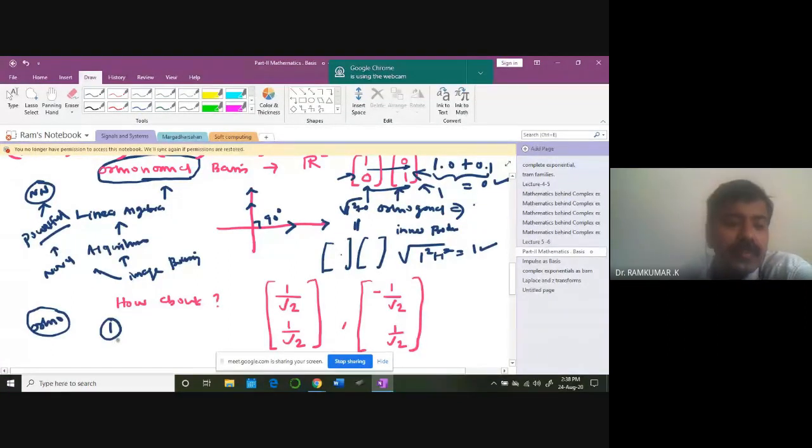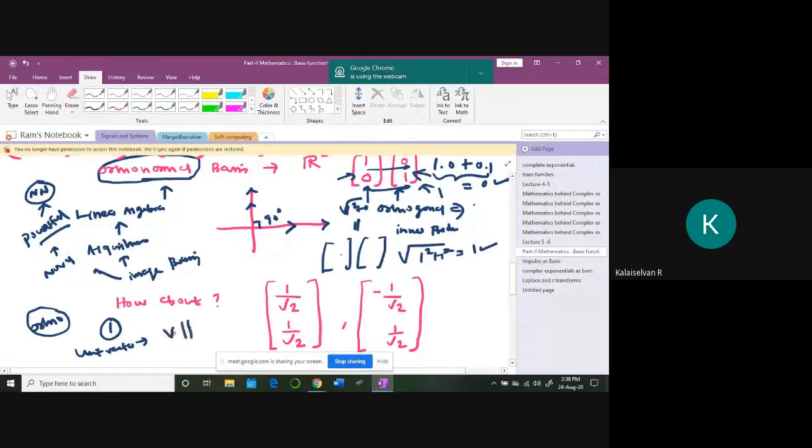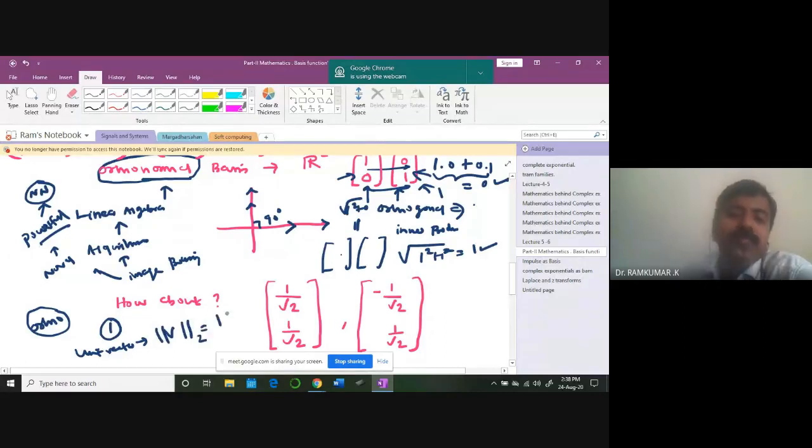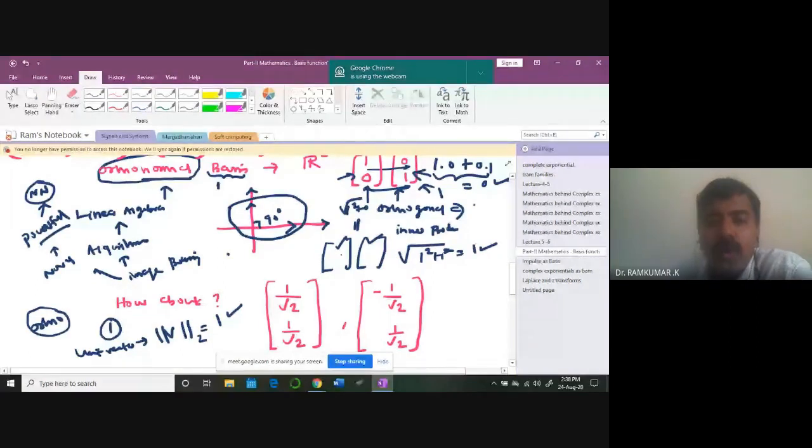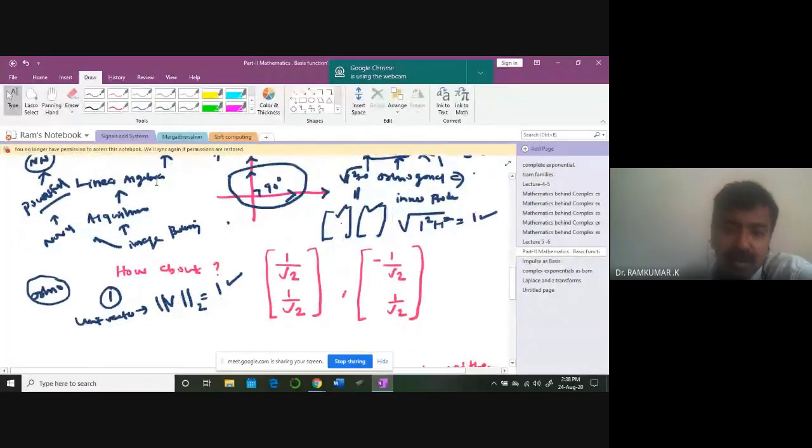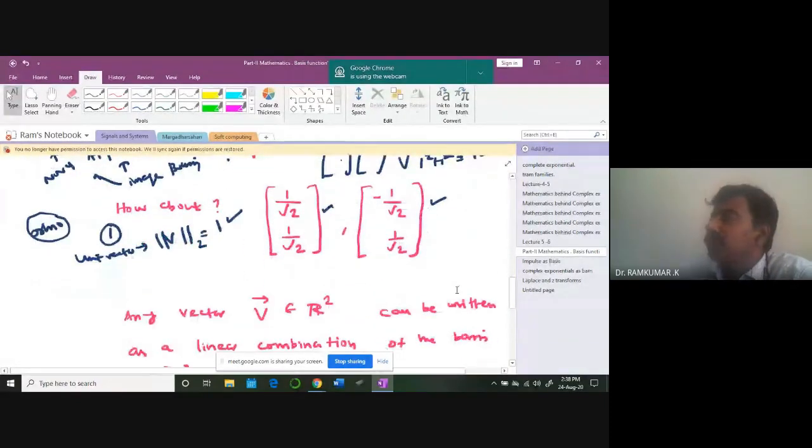What is a unit vector then? A unit vector is a vector whose length, or two-norm, is equal to 1. So if the vector length is equal to 1, and these vectors form a basis, a very powerful, useful basis for engineers, they call it an orthonormal basis. Okay, orthonormal basis. Now, what about this particular pair of vectors? Are they orthonormal? Can you guess whether it's orthonormal or not?